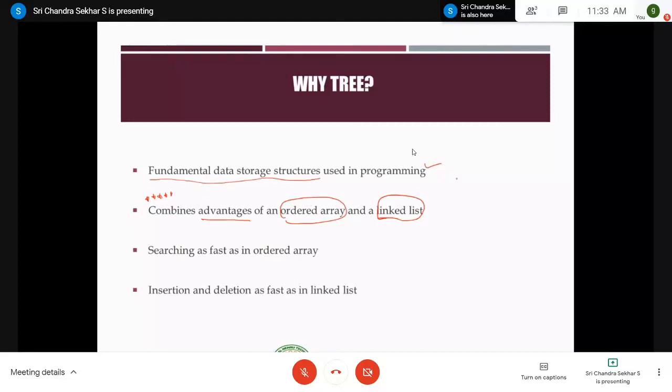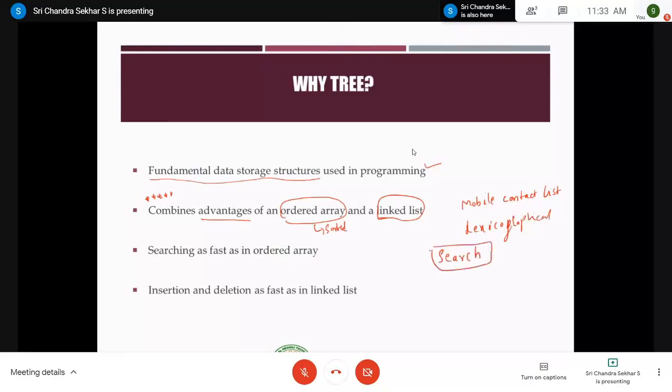Ordered array means the elements in the array are in sorted order. We have taken an example of a mobile contact list, and I have explained clearly the importance of the contact list being in alphabetical order or lexicographical order, right?